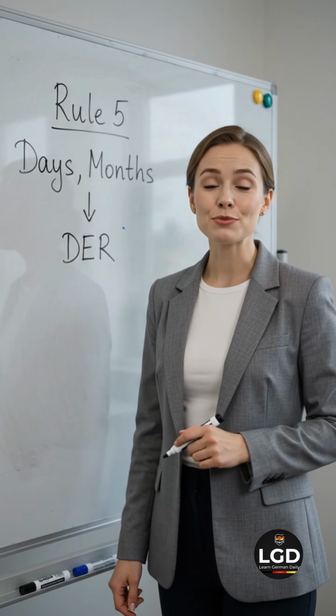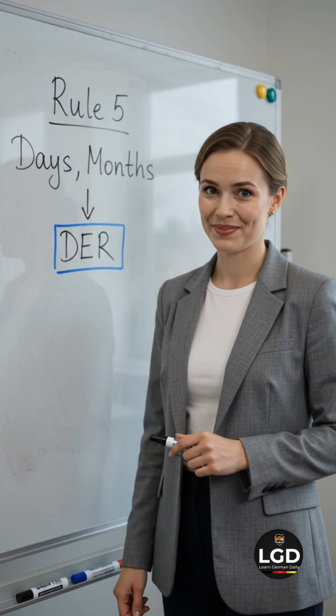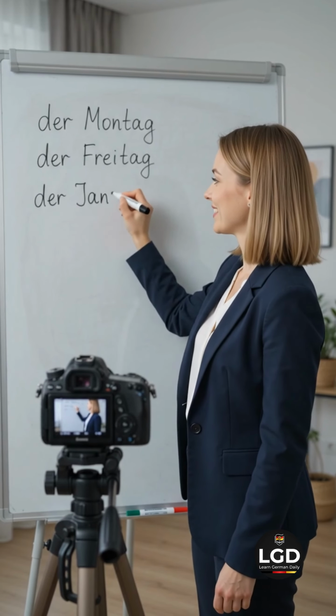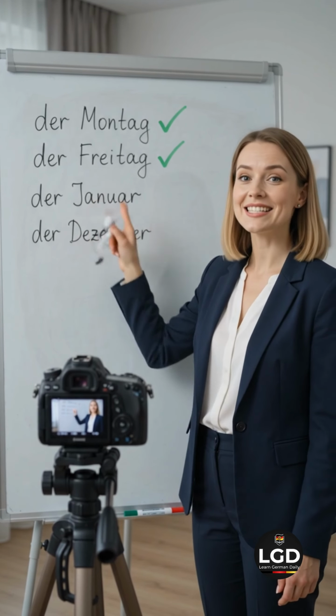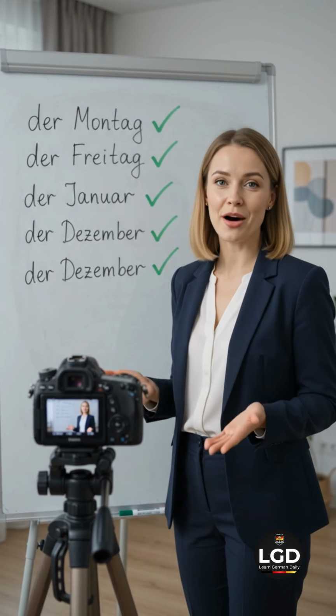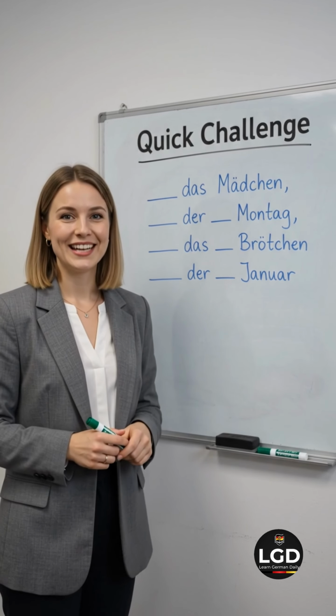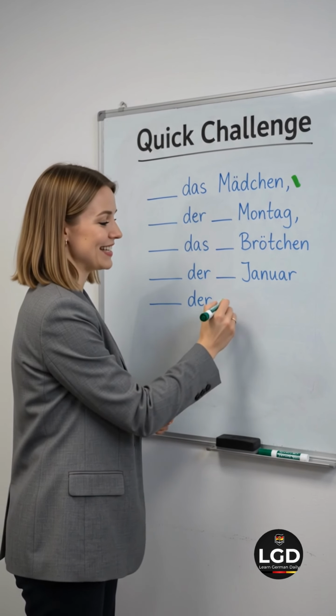Here's another rule. Names of all days and all months in German use the article der. January is der Januar. December is der Dezember. Every day and every month follows the same rule. Let's test what you've learned. Pause the video. If you answered das and der, excellent!